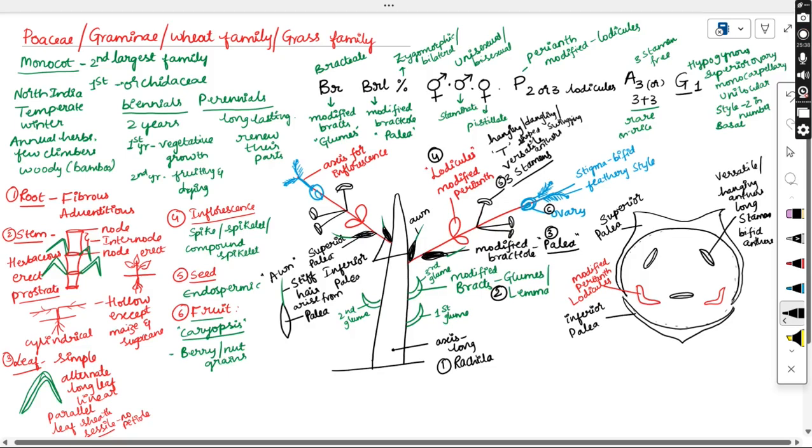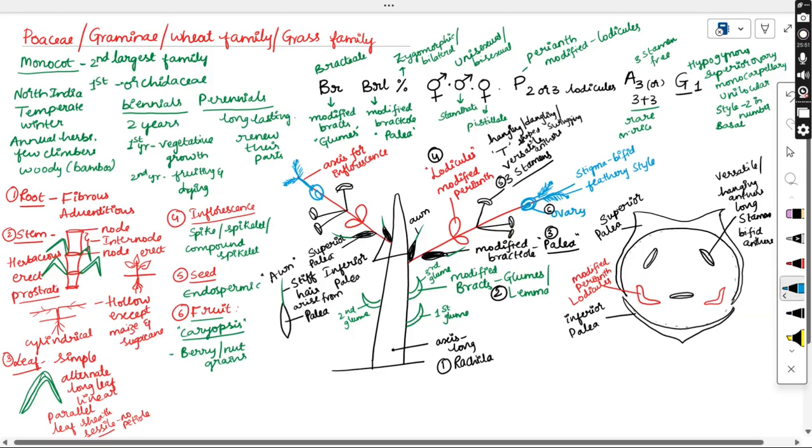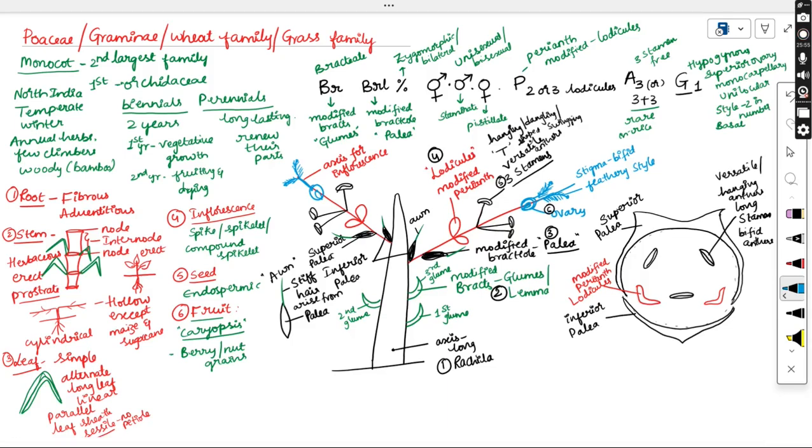So three are present. That's why we are mentioning it as A3. In the normal case, they are in free condition. But in rice, we can find the 3 plus 3 condition. 3 are arranged in one whorl, another 3 are arranged in another whorl. So coming to the innermost whorl, it is for the ovary. So let us see how the ovary is present.